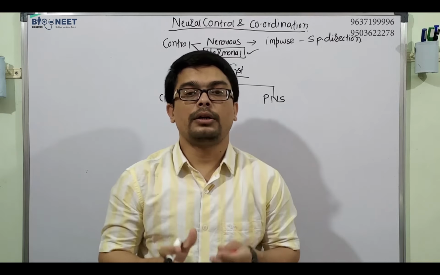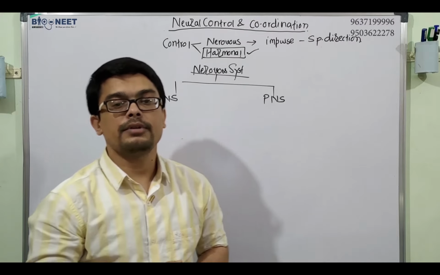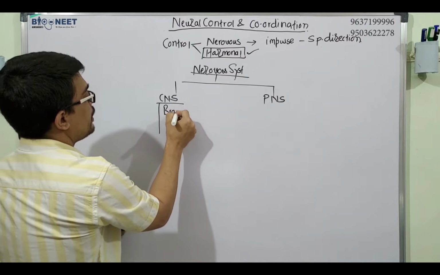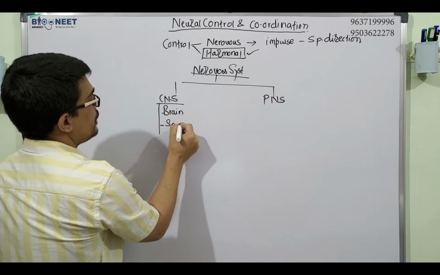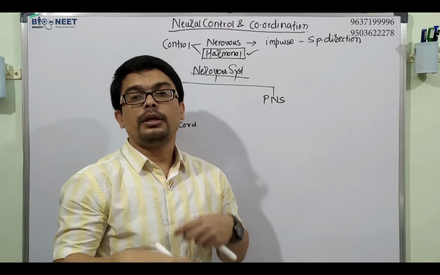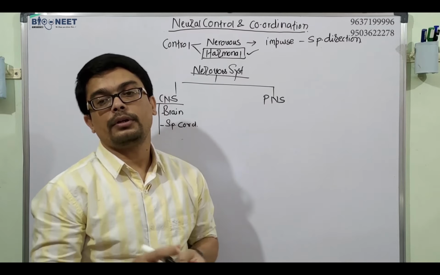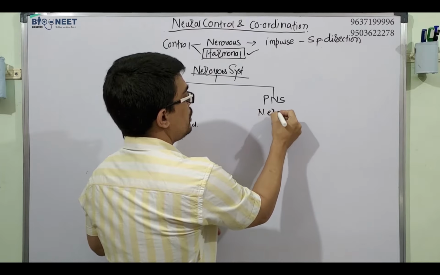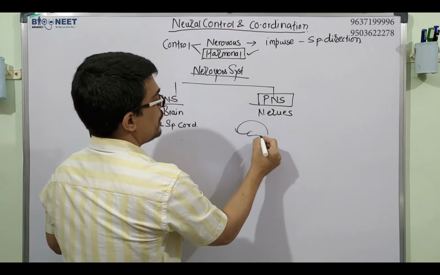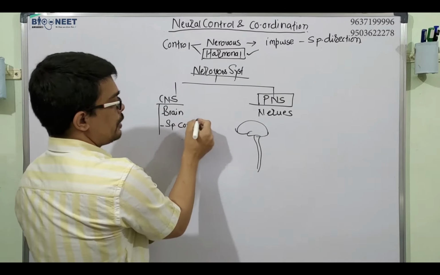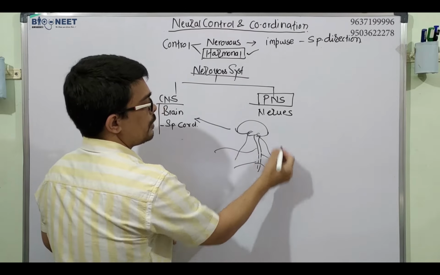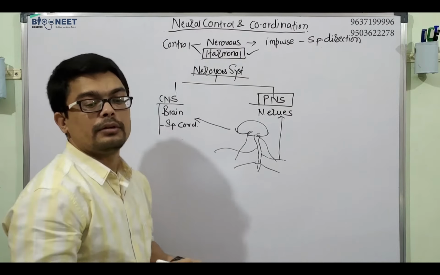What are the structures which come under the central nervous system? The central nervous system is made up of the brain and the spinal cord. The peripheral nervous system is all the peripheral nerves, all the nerves coming from the spinal cord, and they form the peripheral nervous system.